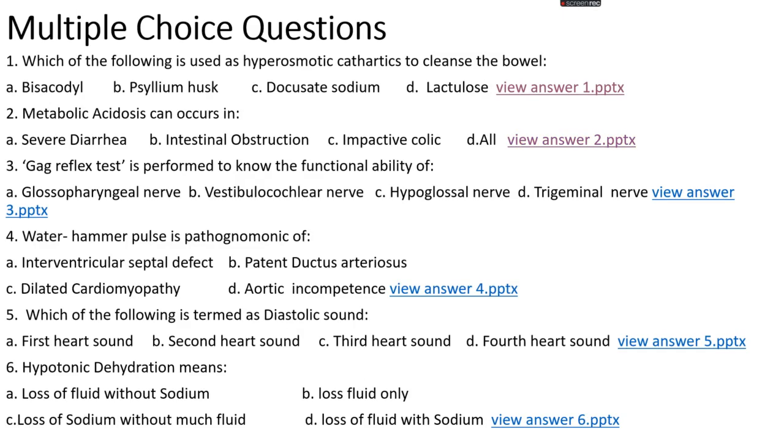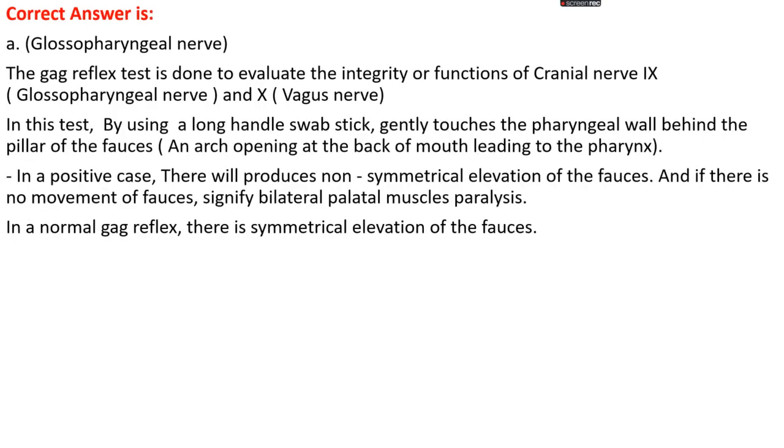Question number three: gag reflex test is performed to know the functional ability of option A, glossopharyngeal nerve; option B, vestibulocochlear nerve; option C, hypoglossal nerve; or option D, trigeminal nerve. The right answer is option A, glossopharyngeal nerve. The gag reflex test is done to evaluate the integrity or function of cranial nerves 9 and 10. Cranial nerve 9 is the glossopharyngeal nerve, and 10 is the vagus nerve.